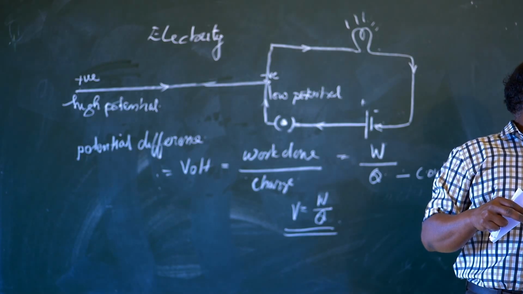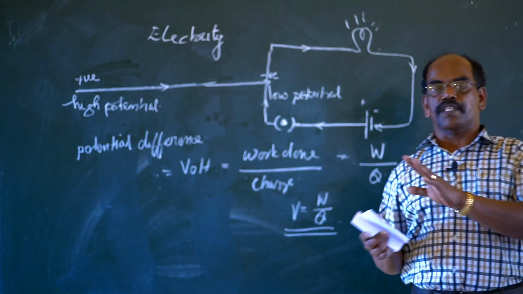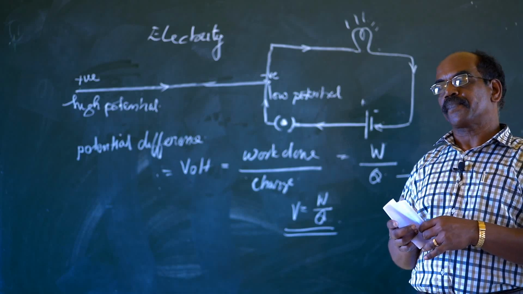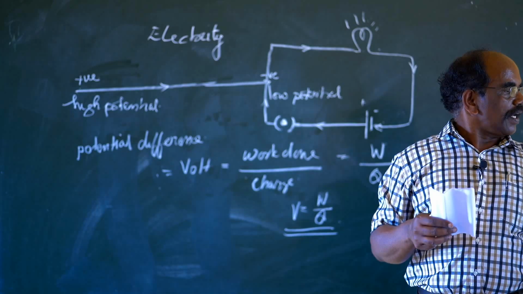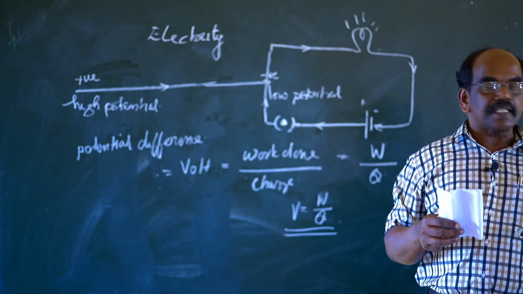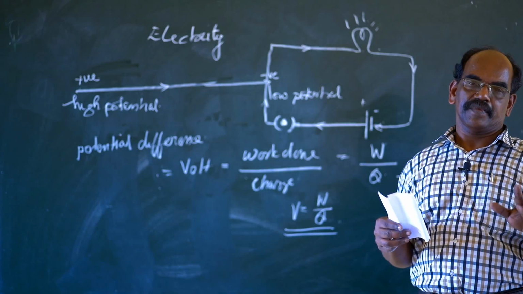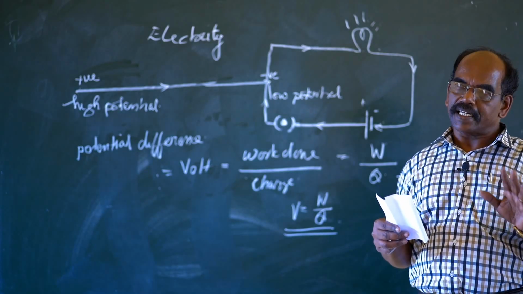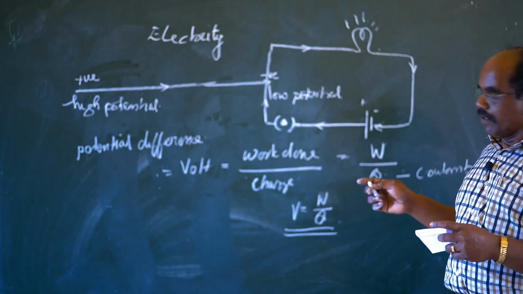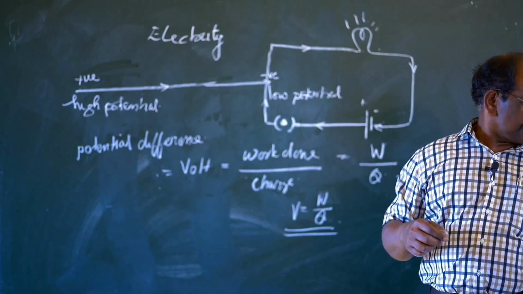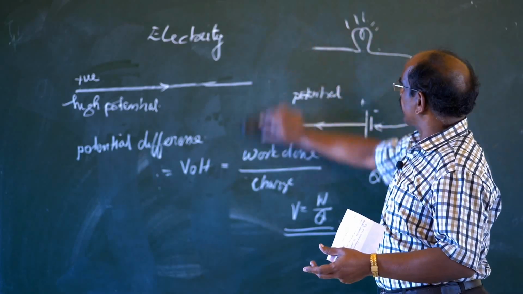Now, the SI unit of strength of current and potential difference we have discussed today, and also the materials that conduct electricity, which we call conductors. On the basis of these materials, three types of materials are there.